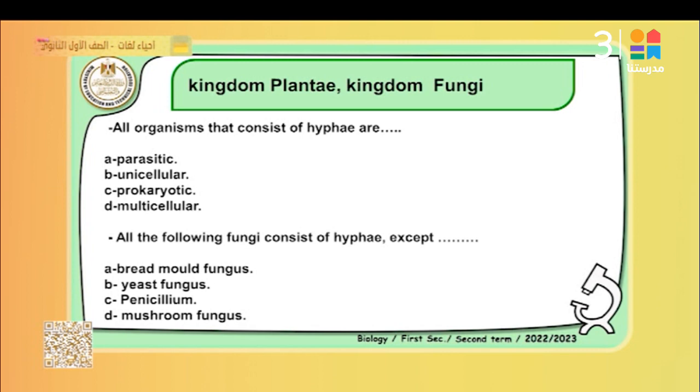All organisms that consist of hyphae are multicellular living organisms. All fungi consist of hyphae except yeast. The best answer is yeast. So the best answer in question number 1 is multicellular, living organisms that contain hyphae. That means it is hyphae that surround the cell wall or cell membrane of the living organism to penetrate the body and invade through these hyphae. Hyphae are like roots in a plant, for example. That's right.